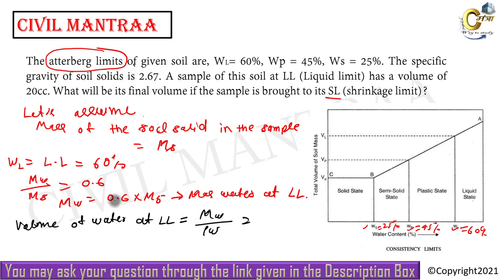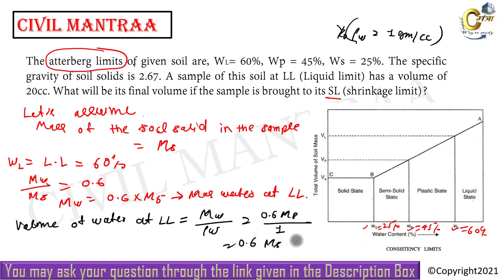Mass of water is 0.6 Ms, and the density of water is 1 gram per cc. Let us put the density of water as 1 gram per cc and solve. It becomes 0.6 Ms, and the unit will be cc, that is, centimeter cube. Okay, we have calculated this at liquid limit.